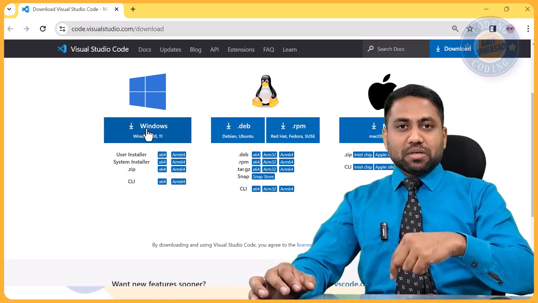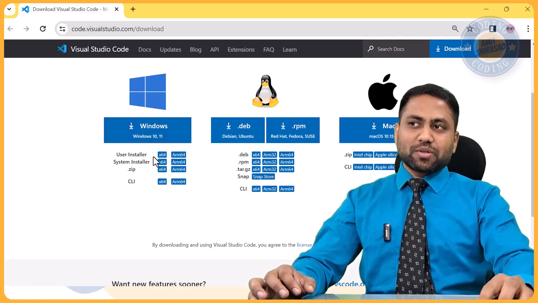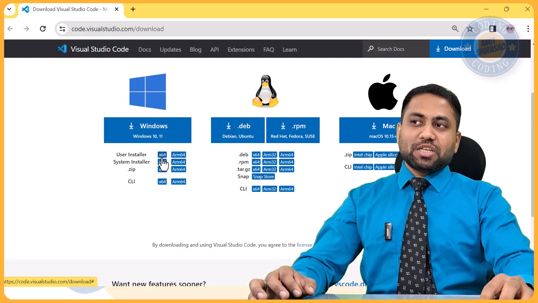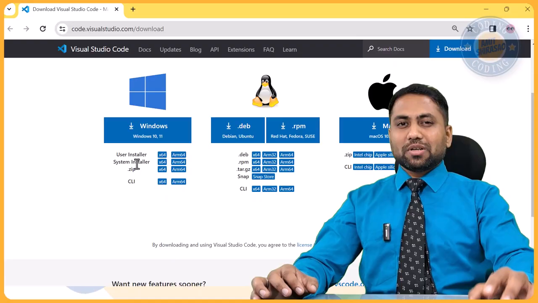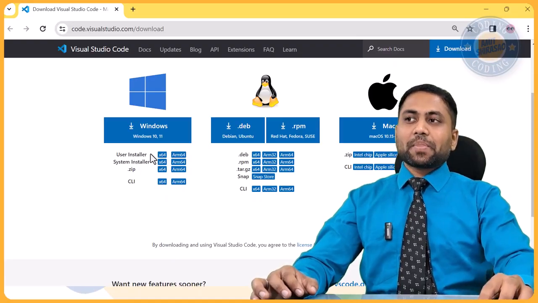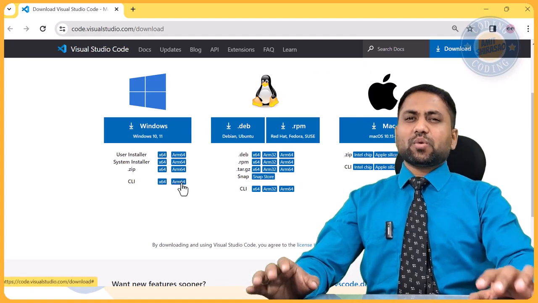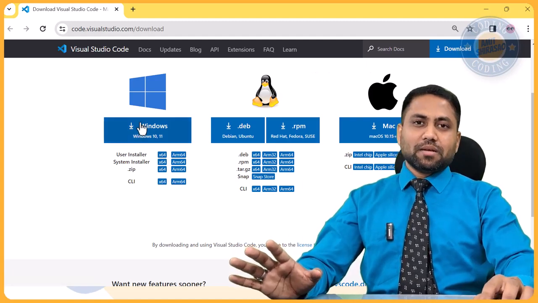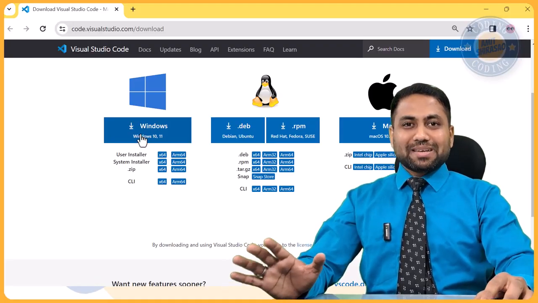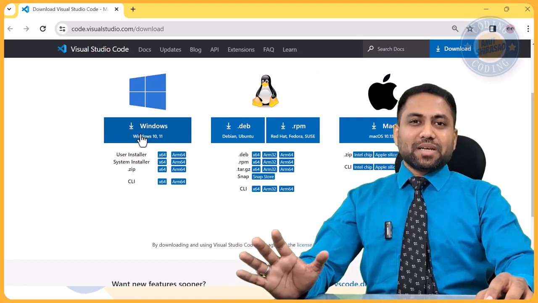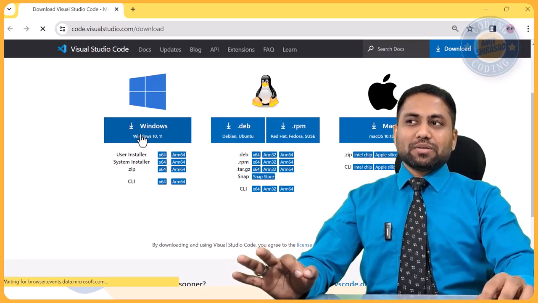But if I really knew that it is Windows 11, a 64-bit machine, and I wanted a user installer or a system installer, where system installer means exe and user installer means msi, then I would click one of those buttons. Otherwise, if you don't know anything about your system, just click this big button saying Windows. You should at least know that it's a Windows machine, right? It will automatically determine what kind of system you're on, and accordingly it will download your setup.